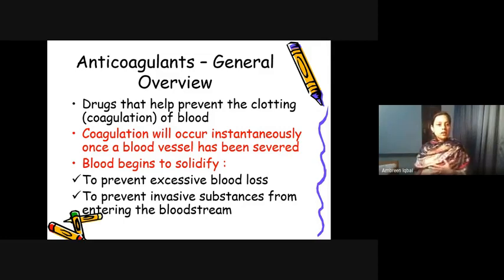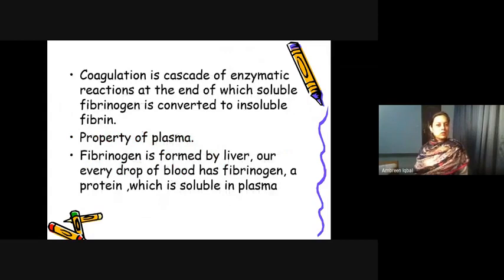So Allah Subhanahu wa Ta'ala has protected us through this normal process of coagulation. It blocks the point at which there is leakage or injury. Coagulation is a cascade of enzymatic reactions, at the end of which soluble fibrinogen is converted into insoluble fibrin. These are the enzymatic reactions you have studied in physiology.